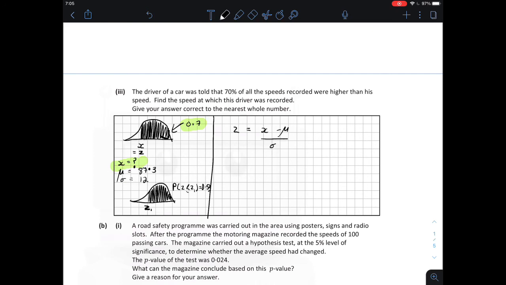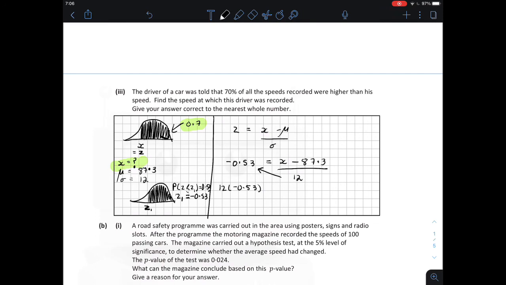So I need to find the probability where z is less than z1. This is equal to 0.53. We want this negative z-score, so this gives us a z-score of minus 0.53. So for a probability greater than 0.7, we have a z-score of minus 0.53.